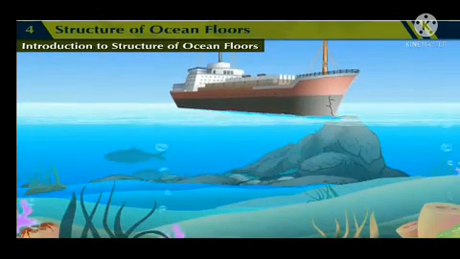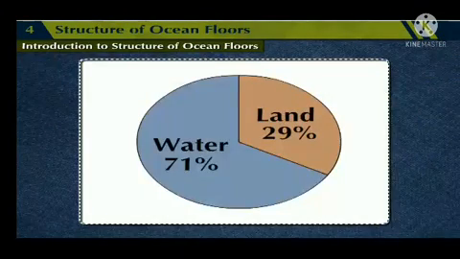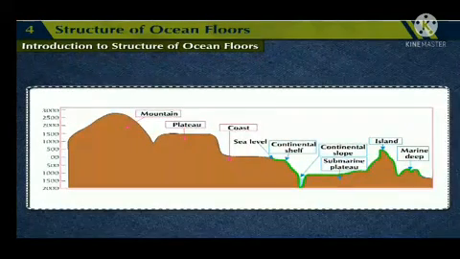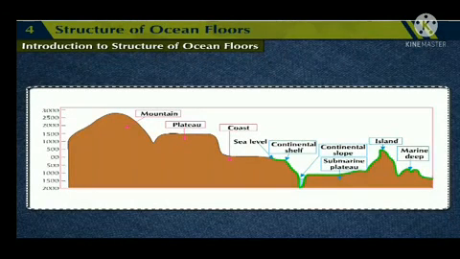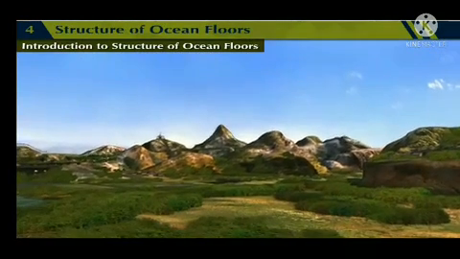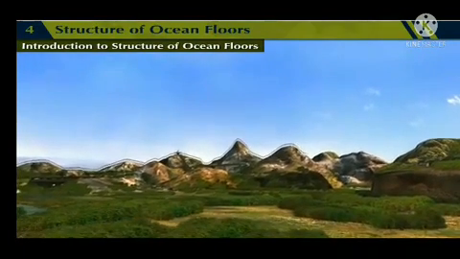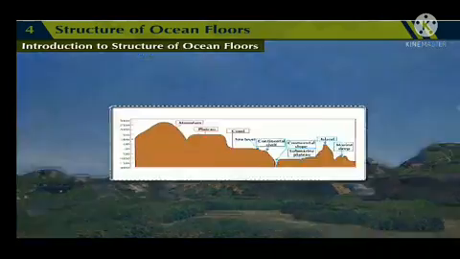We know that the proportion of land and water is uneven on the earth. Around 71% of the surface is covered by water, but there is land even below this water. But like water, it is not at the same level. We classify the various landforms on the earth on the basis of altitudes. A similar classification can be done for landforms submerged under the water.